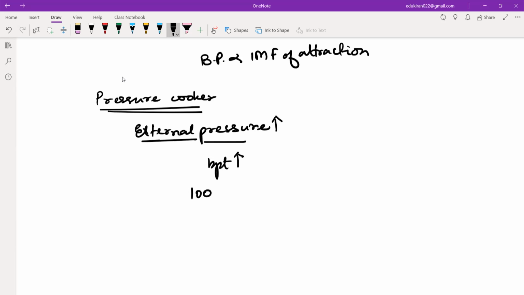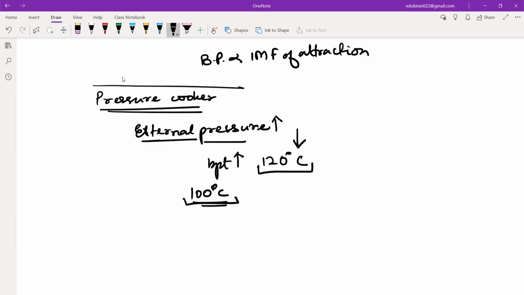So rather than at 100 degrees Celsius, the water boils, right? But what happens if I apply external pressure? Then the boiling point increases to 120 degrees Celsius. If you're cooking at 120 degrees Celsius and if you're cooking at 100 degrees Celsius, which will require less time? This 120 degrees Celsius will require less time. So if we cook food in a pressure cooker, food is prepared faster. It doesn't take much time because we are applying external pressure.